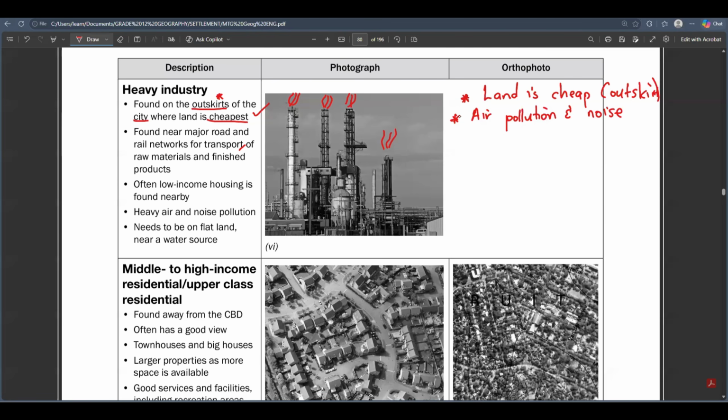All right. So let's now talk more about the features of this land use zone. In an industrial zone, the industries are found near major road and rail networks so that there can be transportation of raw materials and finished products. Remember, these industries, guys, are processing raw materials to make goods with value, right?